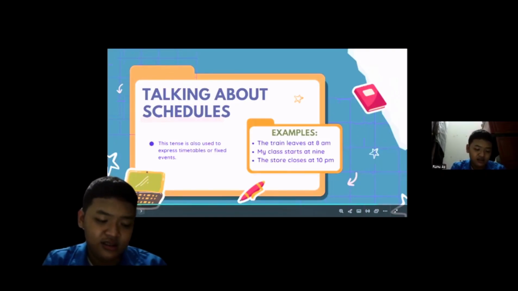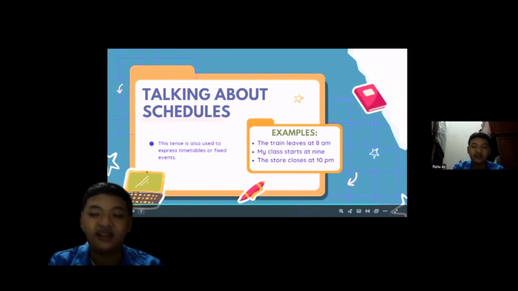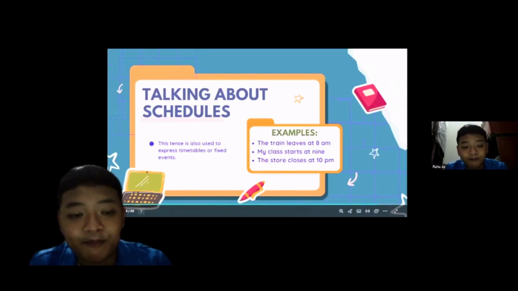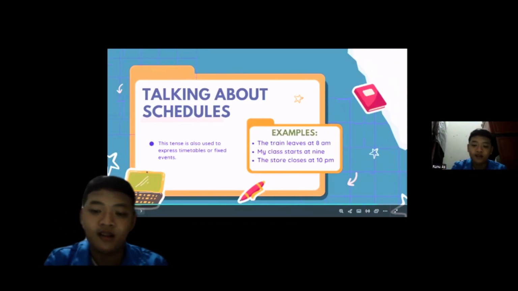This tense is also used for timetables and fixed events. For example, the train leaves at 8 a.m. My class starts at 9, and the store closes at 10 p.m.